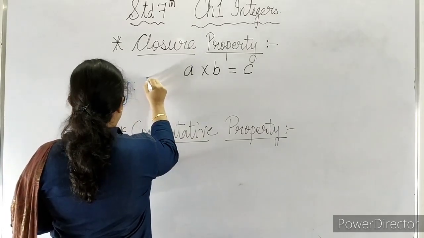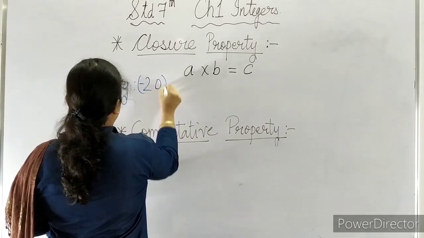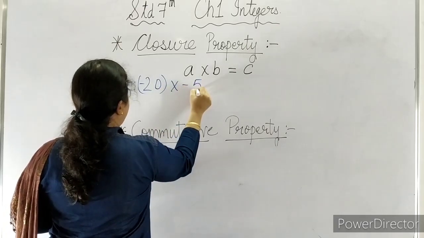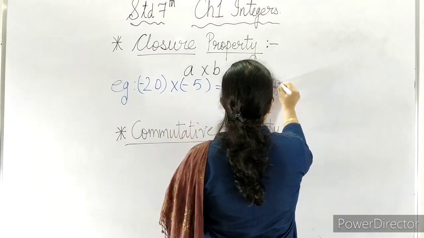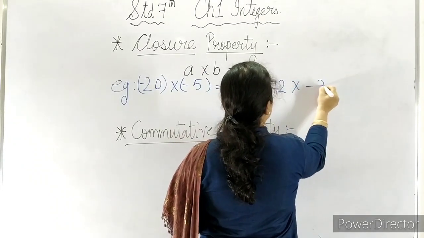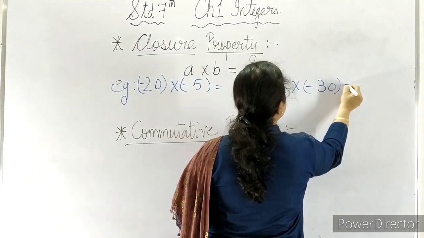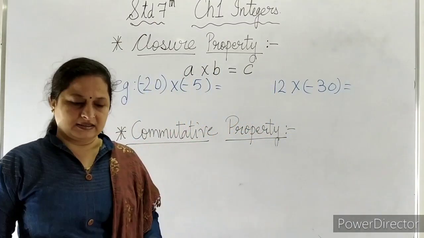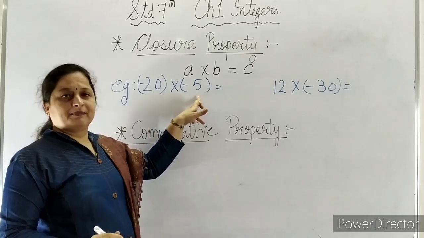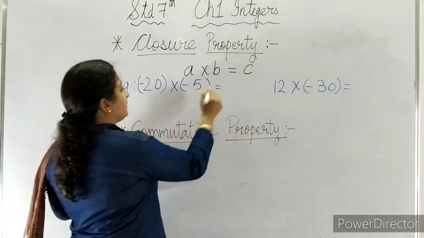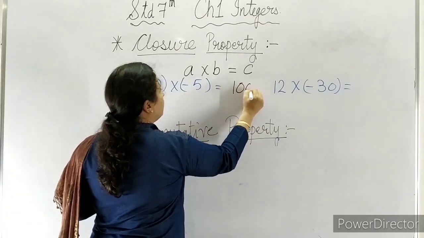Suppose we multiply minus 20 with minus 5, or we multiply 12 with minus 30. Let us see what the answer comes to. Minus 20 multiplied by minus 5 comes to 100.